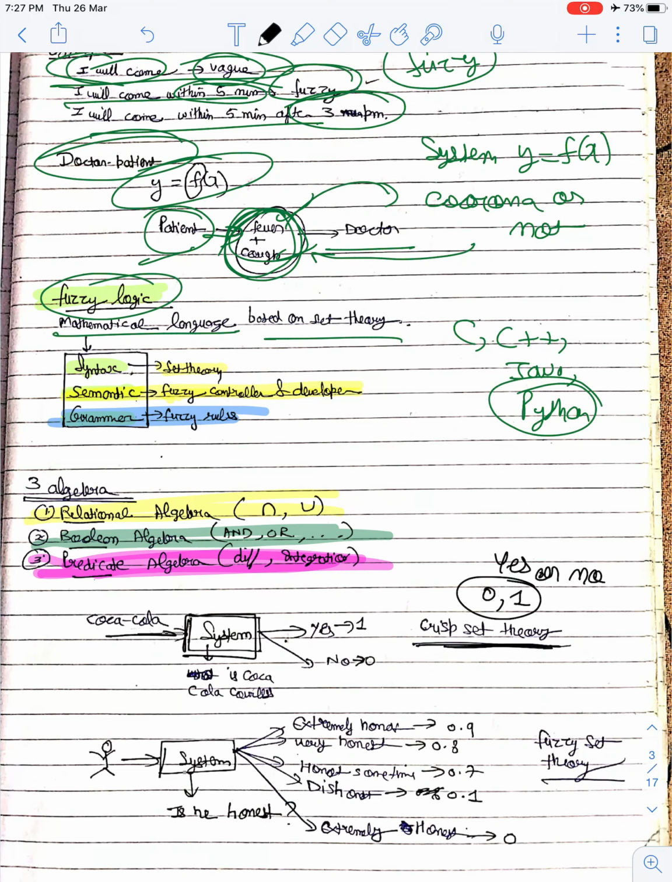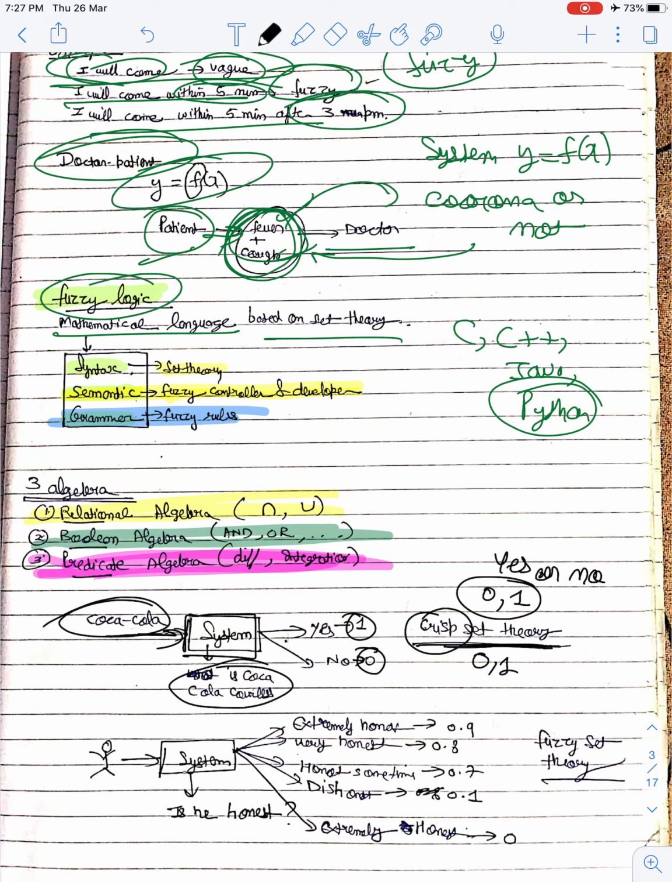Input is my Coca-Cola. I will ask my system whether Coca-Cola is colorless or not. Okay, the answer can be either 0 or 1. If I ask you whether Coca-Cola is colorless or not, the answer is either yes or no. So this is my crisp. I have a definite answer, which means it is accurate, 0 or 1.